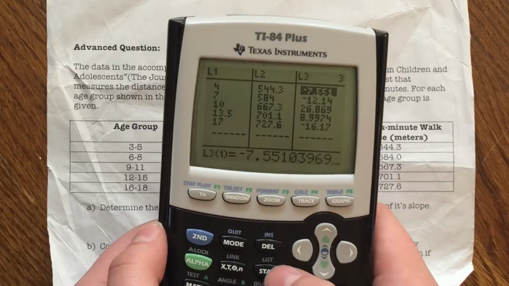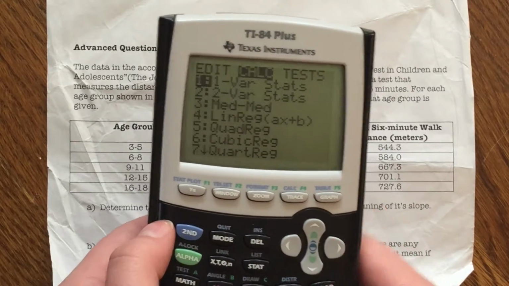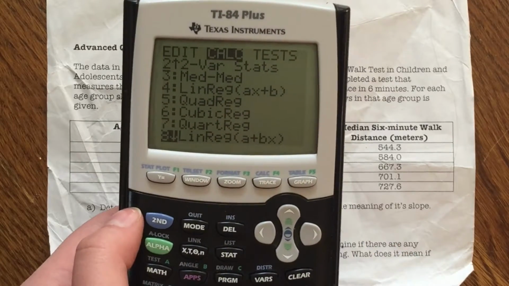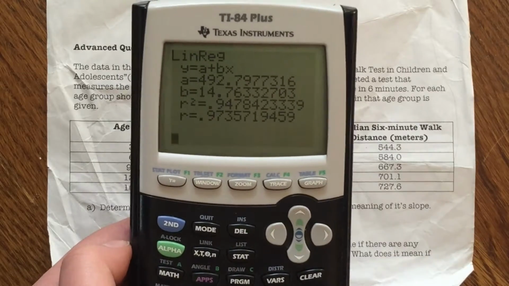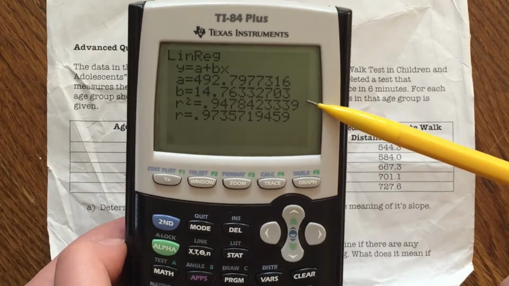We then click Stats, Calc, and go all the way down to 8, the linear regression line equation. We click Enter, and it gives us the equation y equals a plus bx. It also gives us our a value and our b value.